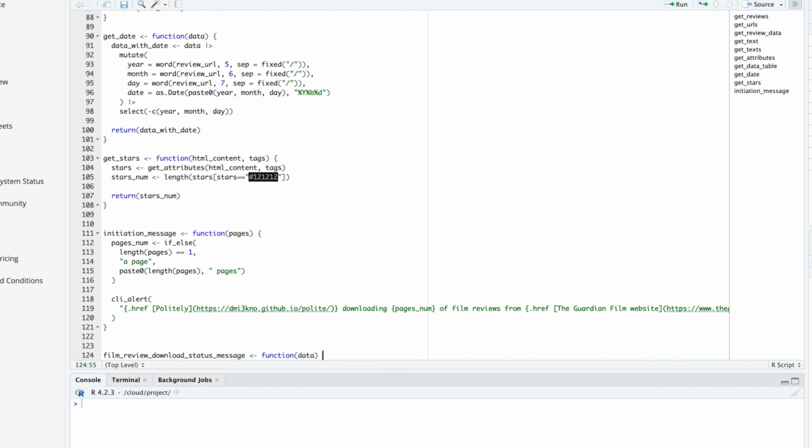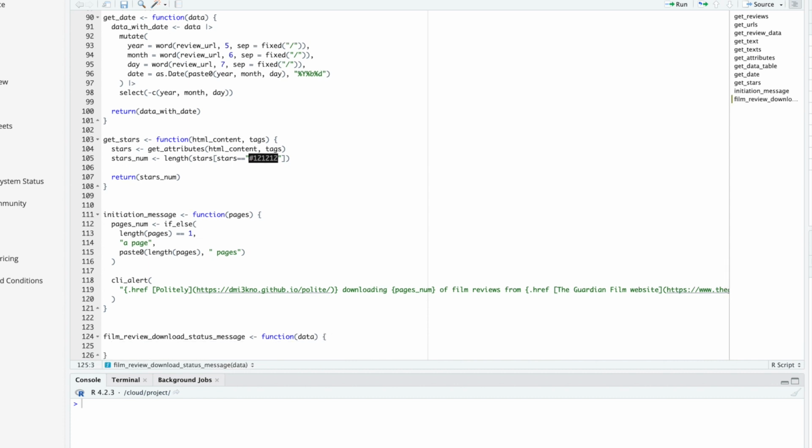So then what is this going to do? Well, first of all, we need to extract items from the data frame that we're going to refer to in the message. So I want to say something like "downloaded somebody's review of film" with a link to the film, right? So Peter Bradshaw, for example, is a film reviewer on the Guardian film website. So I want to say something like "downloaded Peter Bradshaw's review of" whatever the film is. So I need the author's name, I need the review URL, and I need the film title.